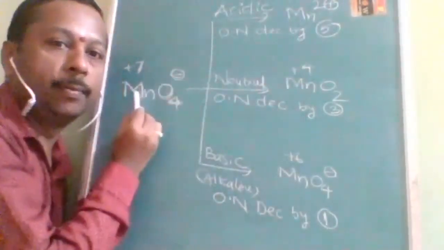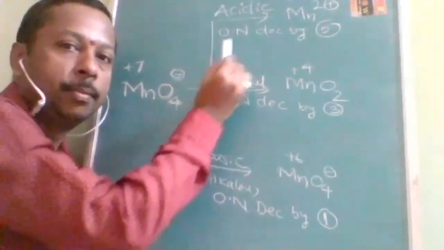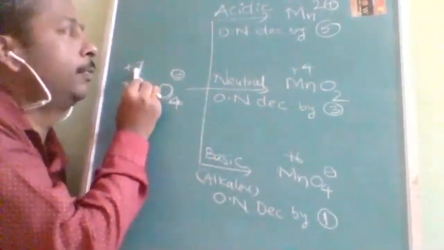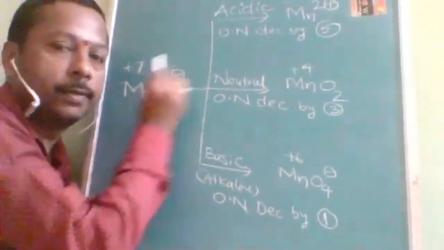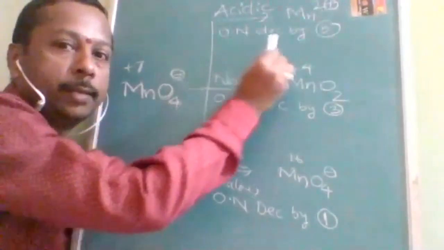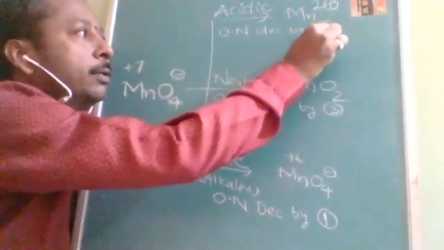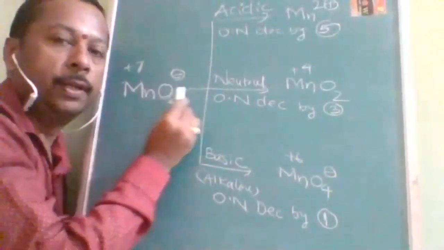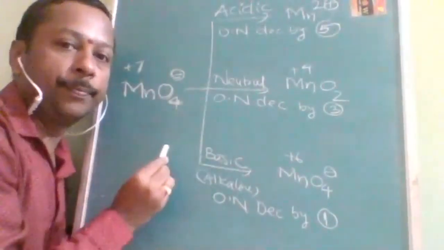In acidic medium, MnO4- is converted into Mn2+. So here, before the reaction the oxidation number is +7 and after the reaction the oxidation number is +2. The oxidation number decreased by how much? It is decreased by 5. But the same KMnO4, when you change it to the neutral medium,